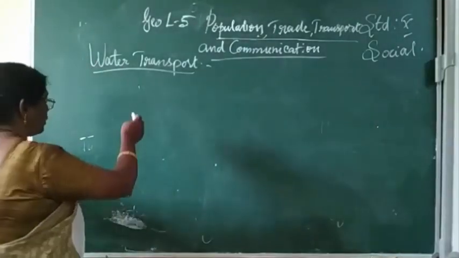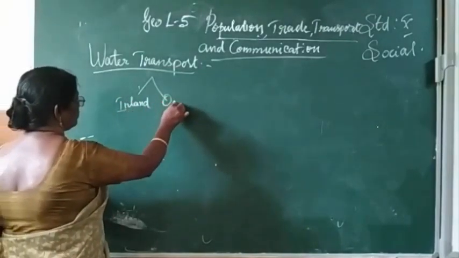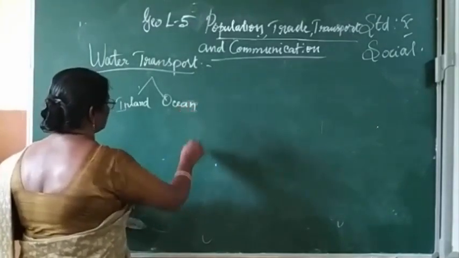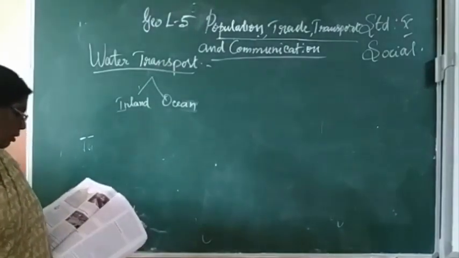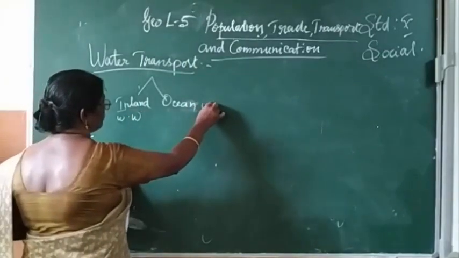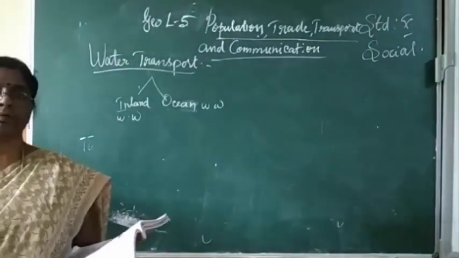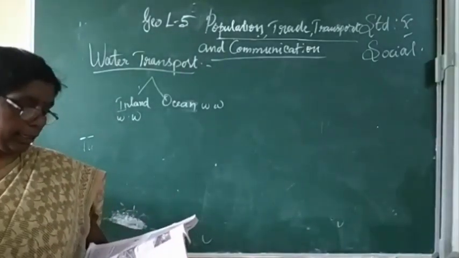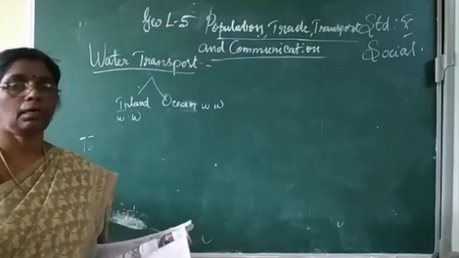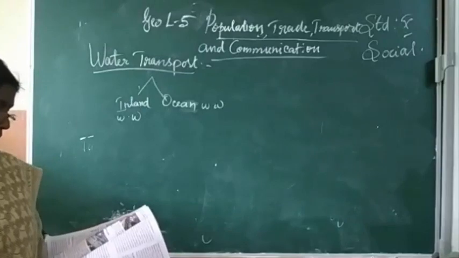There are two types of water transport, that is inland waterways and ocean waterways. India has an extensive network of inland waterways in the form of rivers, canals, lakes and backwaters.